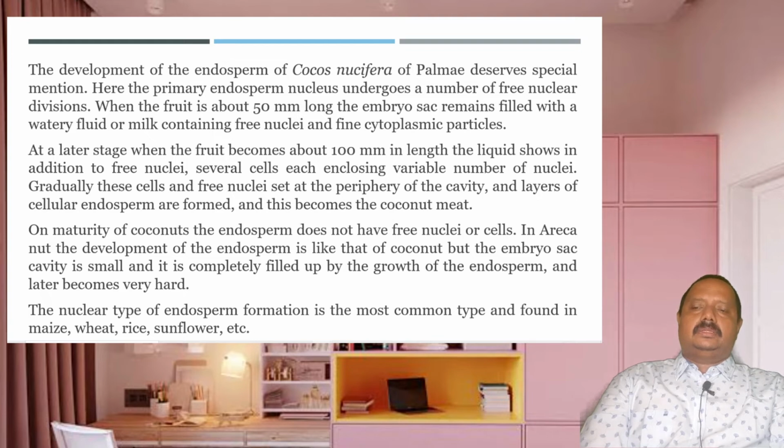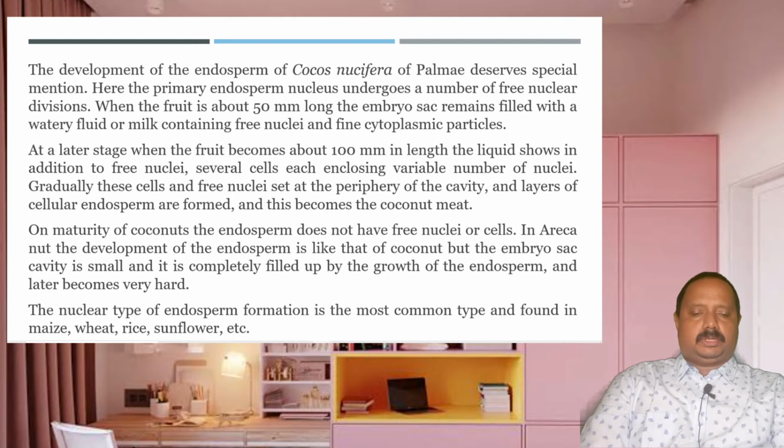In arecanut, the development of endosperm is like that of coconut, but the embryo sac cavity is small and it is completely filled up by the growth of the endosperm, and later it becomes very hard. The nuclear type of endosperm formation is the most common type of endosperm development in angiosperms such as maize, wheat, rice, sunflower, etc. So this is the most common type.